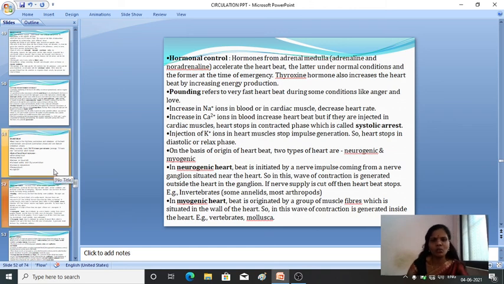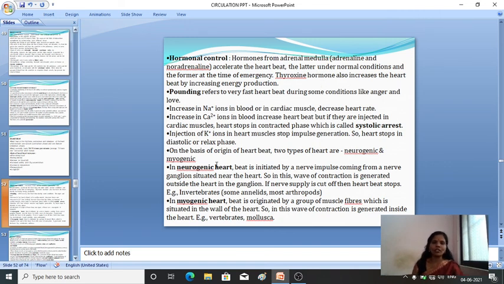Then next, what is there is hormonal control. So hormonal control is nothing but the hormones from the adrenal medulla, that is adrenaline and noradrenaline. Generally it will also help in accelerating the heartbeat, and later under the normal condition, the former at the time of the emergency, during the emergency, thyroxine hormone also increases the heartbeat by increasing the energy production.